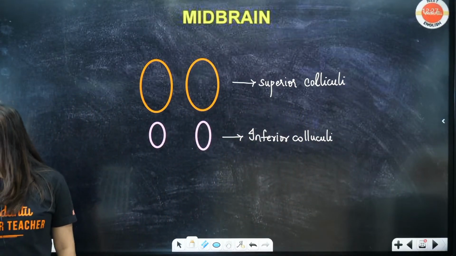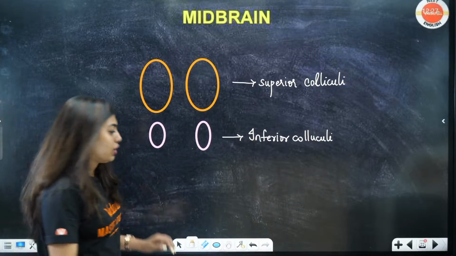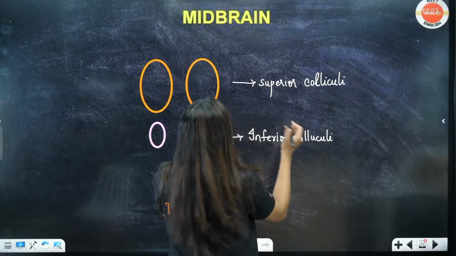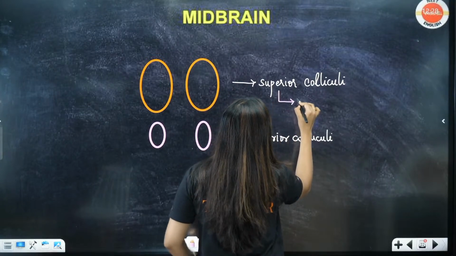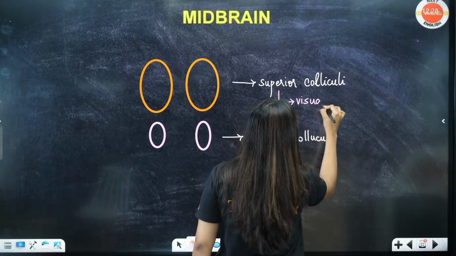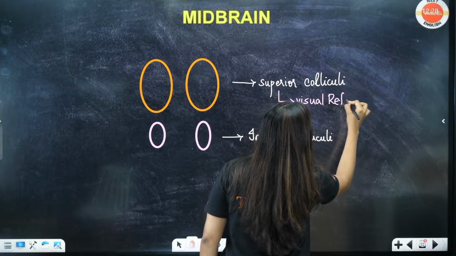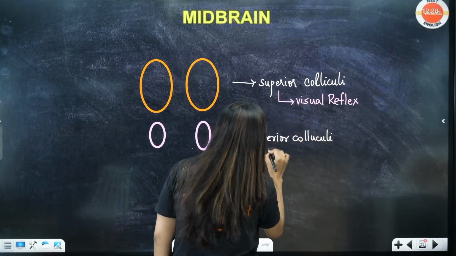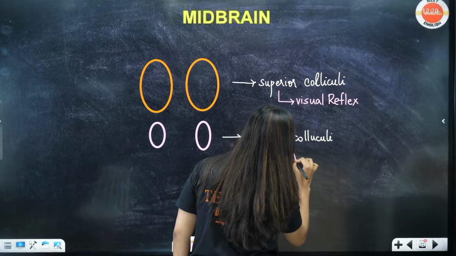Okay, inferior and superior. Any doubts? Now, the superior one is mainly the one that is going to help you with all the visual reflex. Okay, visual reflex. Visual reflex, and all the inferior ones are going to help you with the auditory reflex.